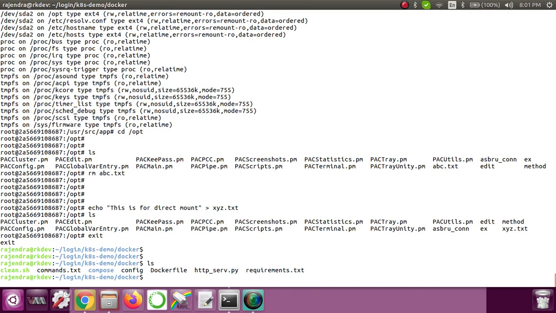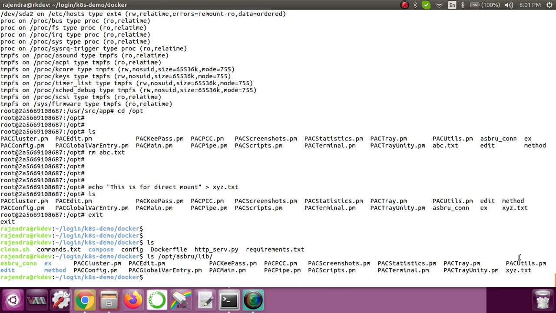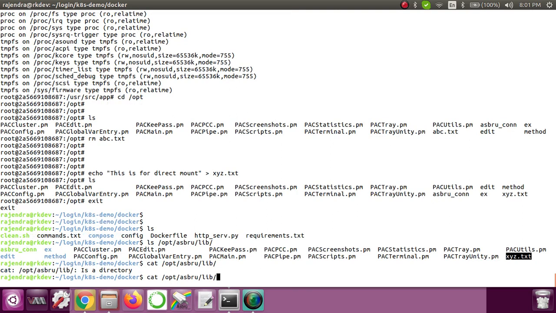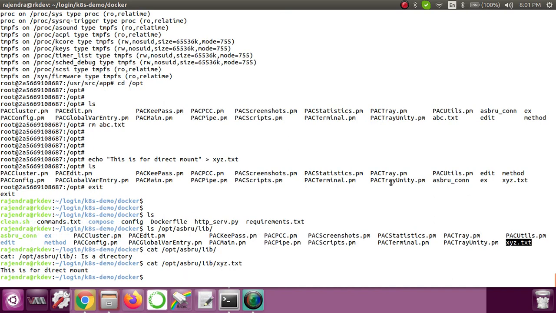Now we know exactly what directory we have mounted from the host. So I'll do ls /opt/asbrew/lib. Here you can see that we have this xyz.txt that we created inside the container. Let me just cat it to show you the content. Whatever content we wrote by going inside the container, "this is for direct mount", we can see that.